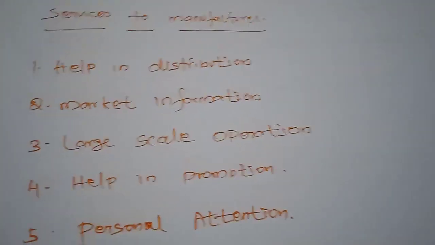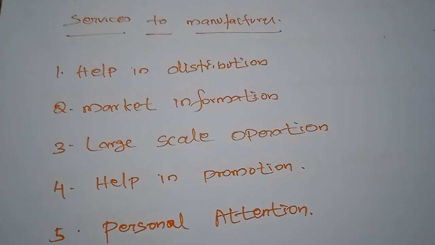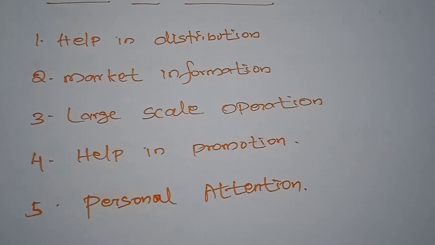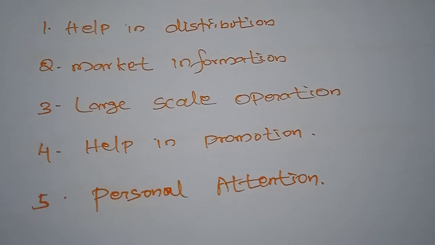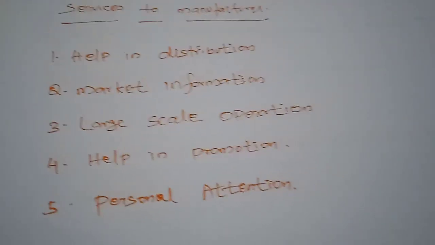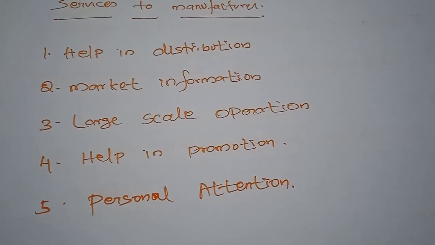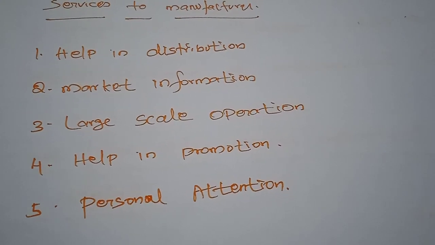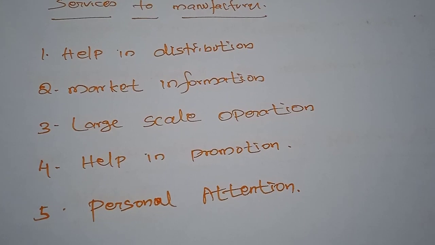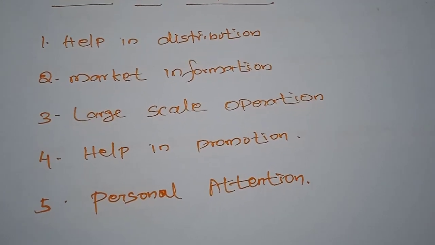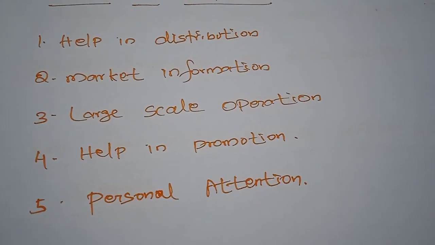The retailers are helping the wholesaler and the manufacturer, because they are never interested in selling commodities in small quantities directly to consumers, but the retailer can do the same work.